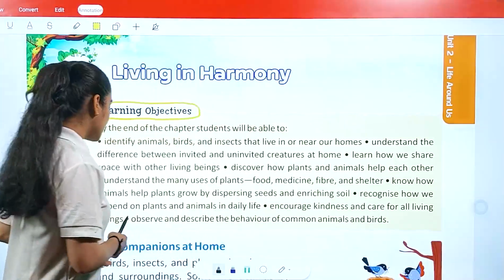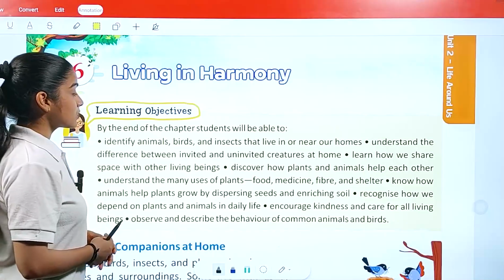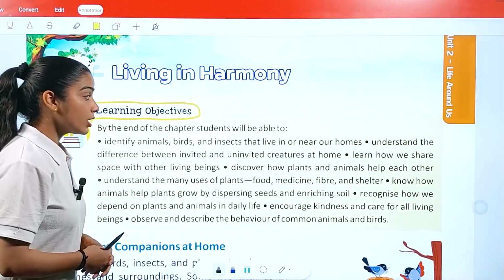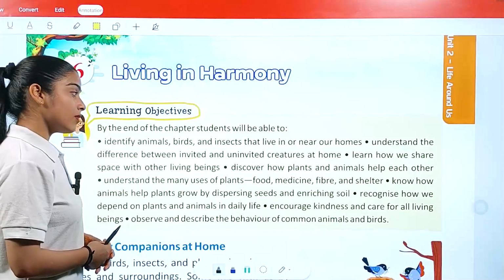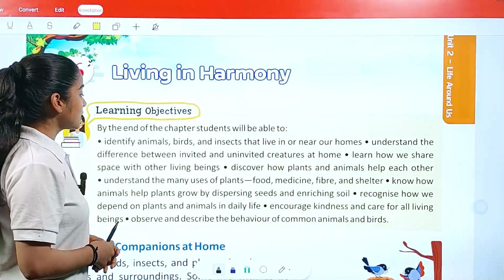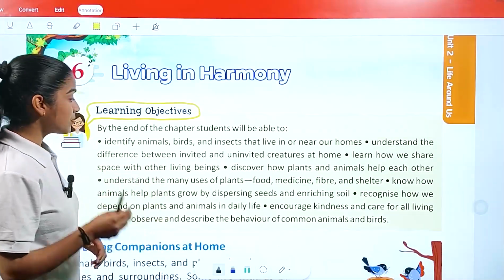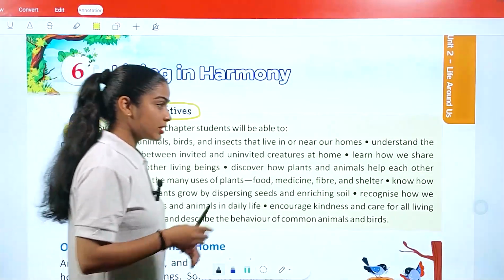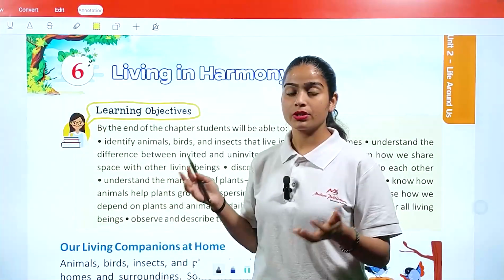So what are we going to learn in this chapter? What are the learning objectives we have? By the end of the chapter, students will be able to identify animals, birds, and insects that live on or near our homes, understand the difference between invited and uninvited creatures at home, learn how we share space with other living beings, discover how plants and animals help each other, understand the many uses of plants, food, medicine, fiber, and shelter. So, we already know a little bit about these things because in earlier chapters we already discussed this.